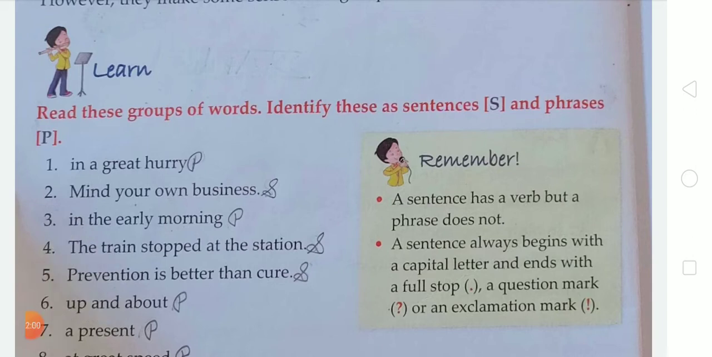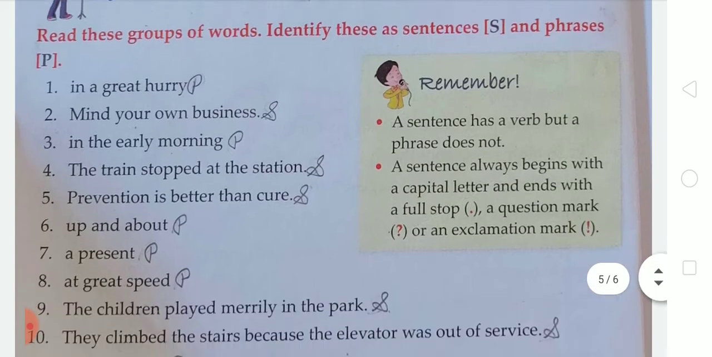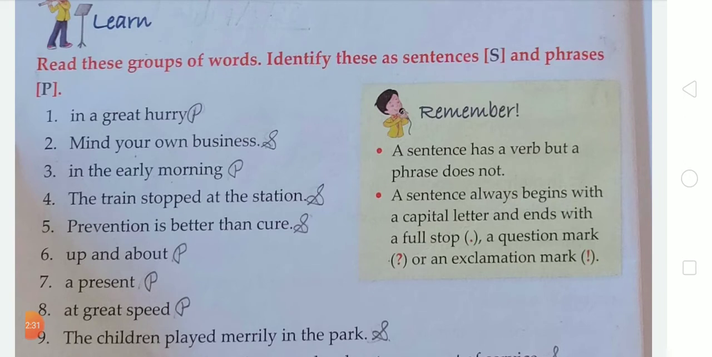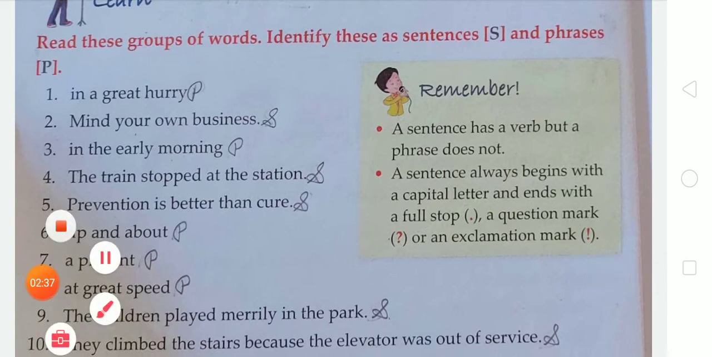And my dear students, we have already also learned the difference between sentence and phrase. According to that, we have to solve the given exercises. Firstly we have to read this group of words, and after that identify it as a sentence or phrase. If the given words are a sentence, we write S, and P for phrase. So firstly we read, and after that we write P or S. P for phrase and S for sentence.